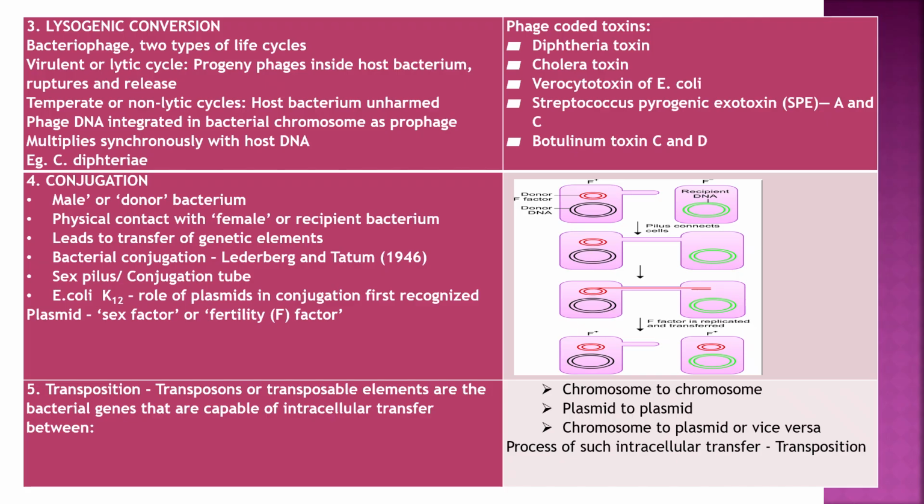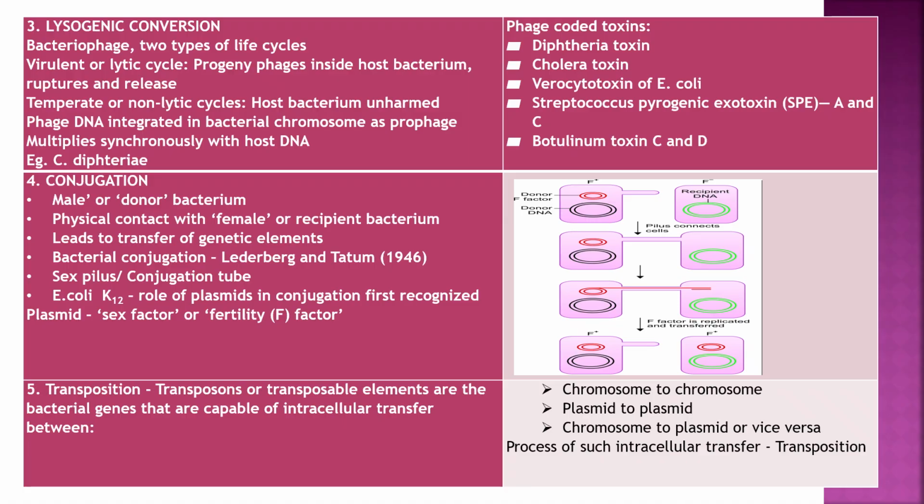Here you can see the donor DNA and then the recipient DNA. F plus is the donor, F minus is the recipient. The pilus connects the cells, the conjugation tube is formed, and the F factor is replicated and transferred to the recipient.